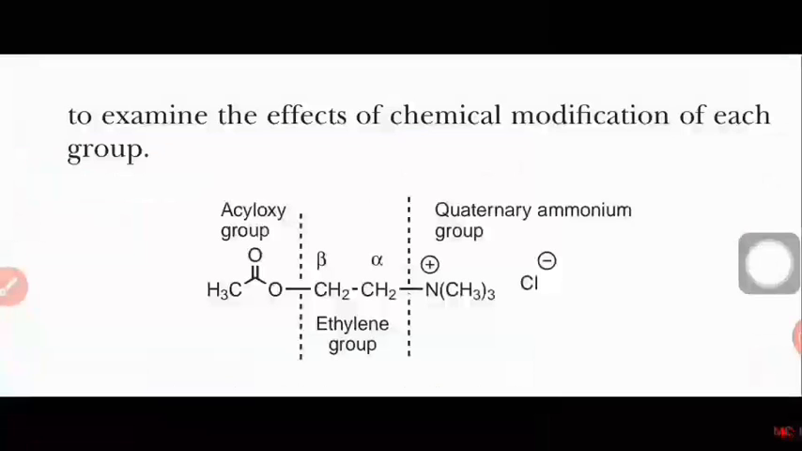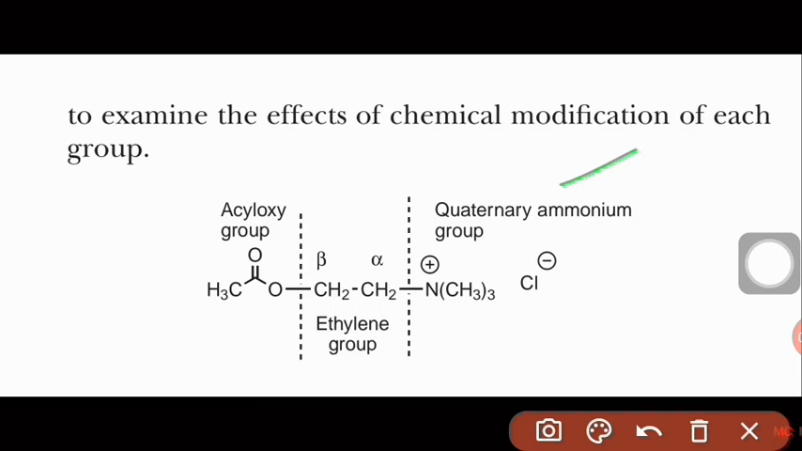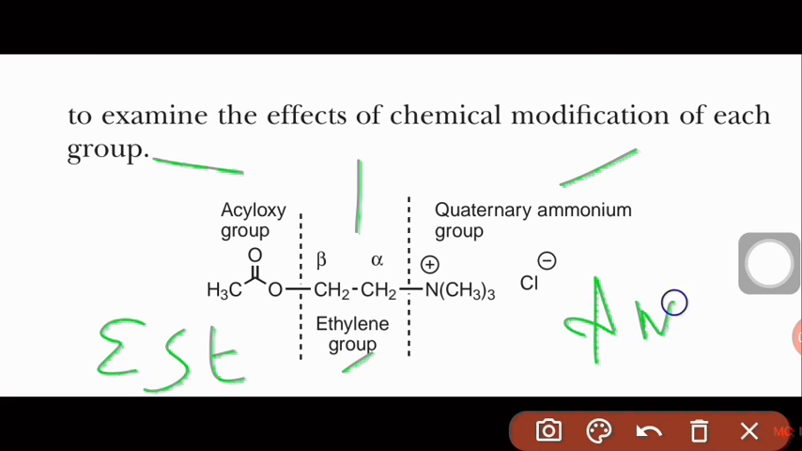To understand the modification of acetylcholine, which is present inside the body, and convert it into a new drug molecule, the acetylcholine is divided into 3 parts. One is the quaternary ammonium compound, one is the ethylene group, and one is the acyloxy group. So this is called the ester group, this is the ethylene group, and this is the amine group. These are the 3 areas that we have to concentrate on for understanding the muscarinic structure activity relationship.